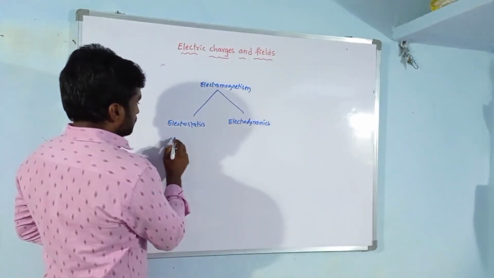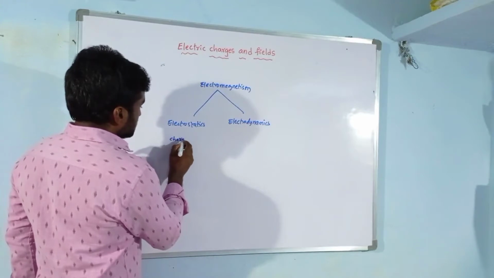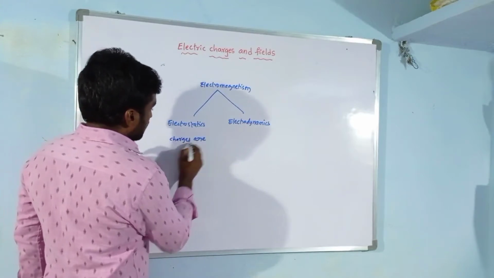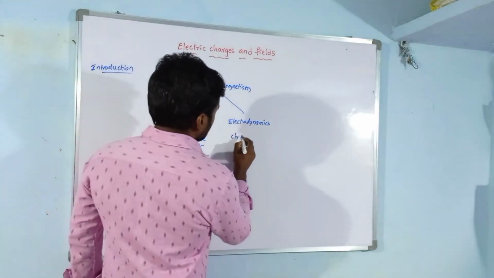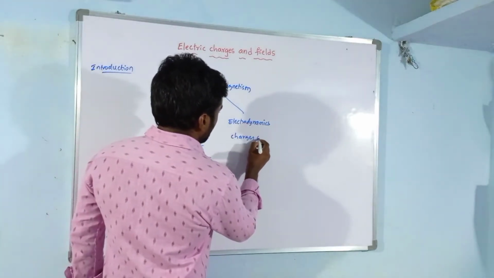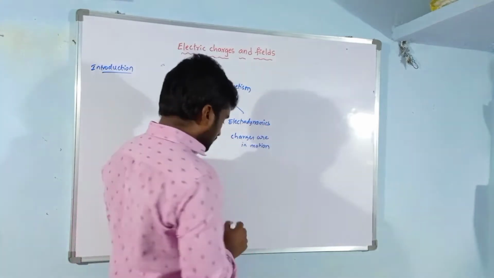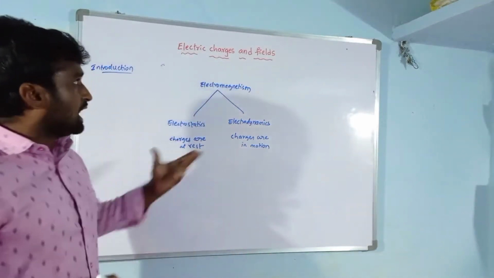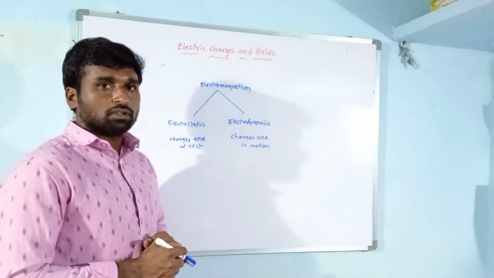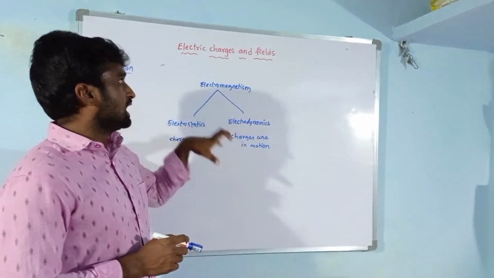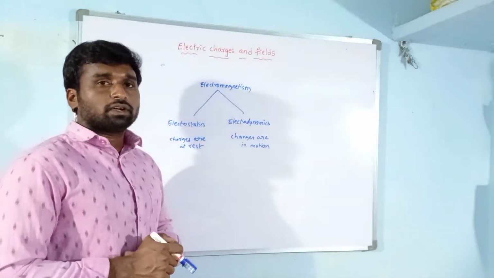So the study of charges which are at rest is electrostatics, and in electrodynamics charges are in motion. Our chapter, electric charges and fields, belongs to electrostatics. It is also called electrostatics.